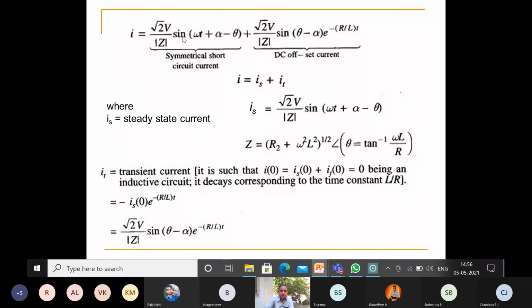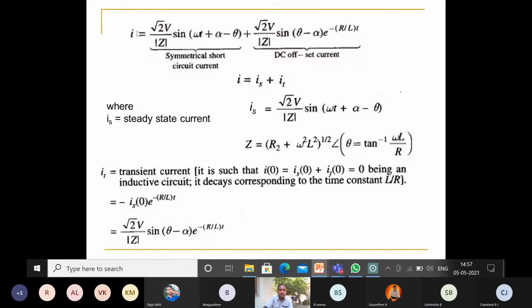Okay, into sine of omega t plus alpha minus theta. So what is Z here? Z is given by square root of R square plus omega square L square. So that is R square, not R2. So Z is equal to square root of R square plus omega square into L square. And theta is given by tan inverse of omega L by R. So theta is equal to tan inverse of omega L by R.